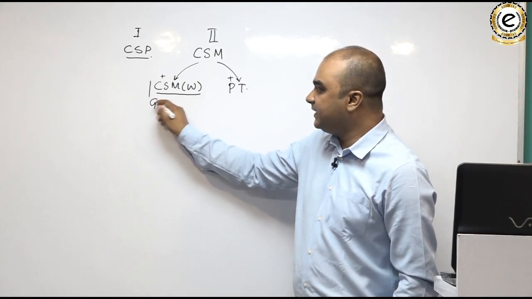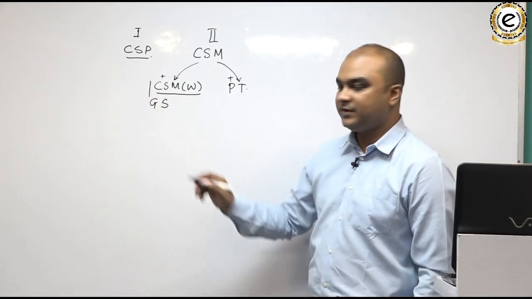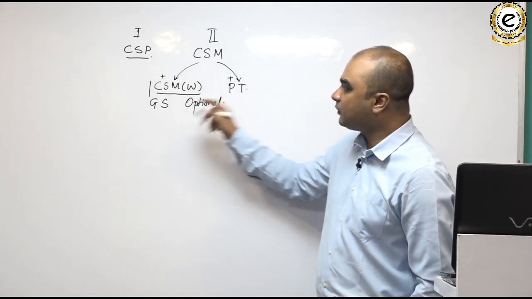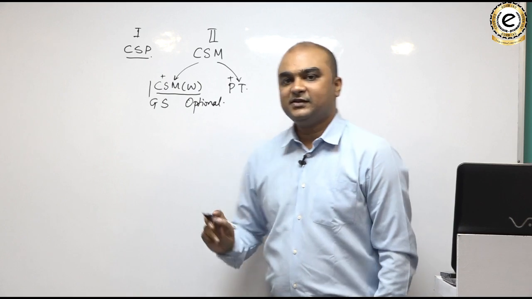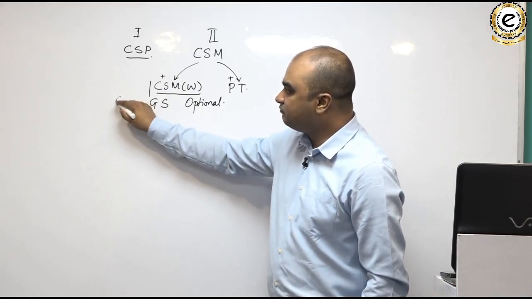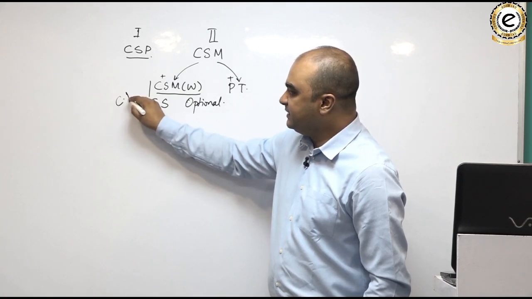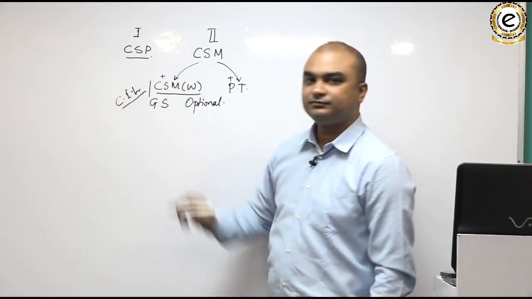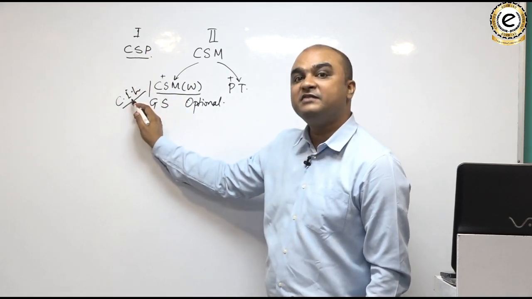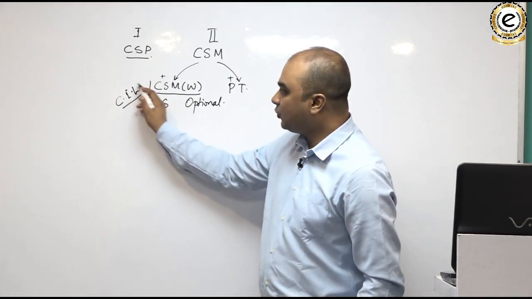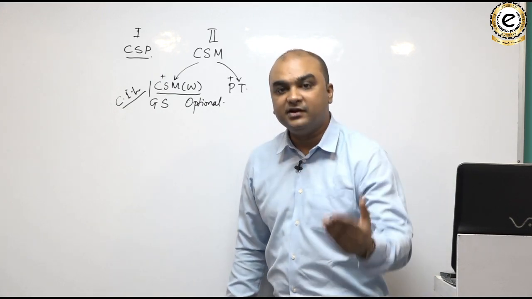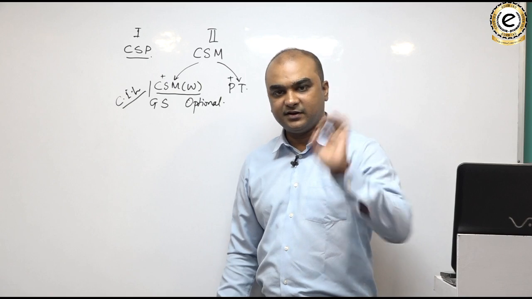two basic areas. One is the GS area, the other one is optional. Apart from GS and optional, there is a compulsory Indian language paper, but like the preliminary examination, this is just a qualifying paper. The marks that you obtain in your compulsory Indian language paper are not added for your final merit list.